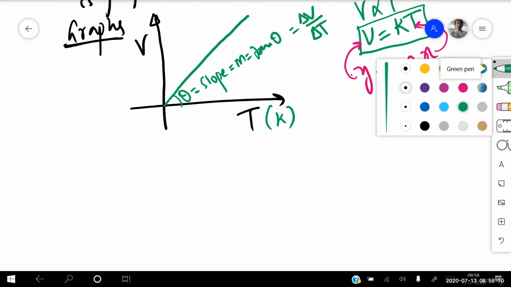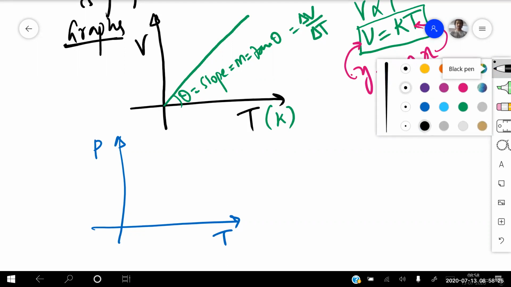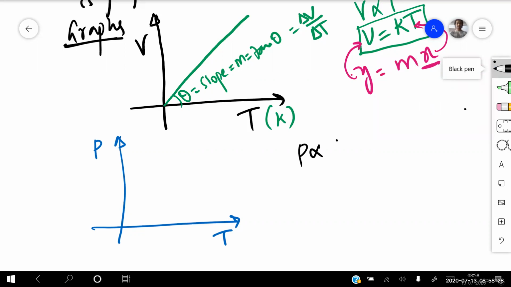Next graph, if I'm drawing it out. This is your pressure versus temperature graph. Can anyone tell me what the pressure versus temperature graph looks like? Straight line. Very good, also a straight line, because P is directly proportional to T.